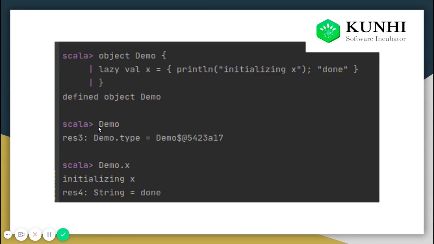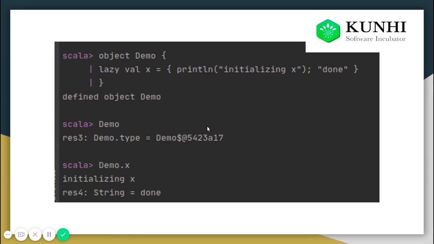Now what happens is when we call demo, it will only initialize demo. There is an object demo, and we are telling it that there's an object demo.